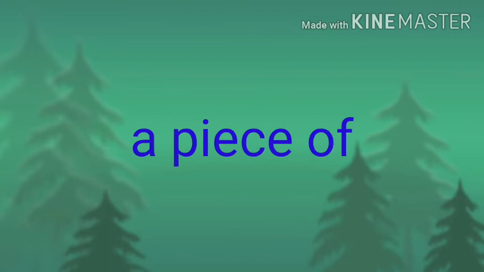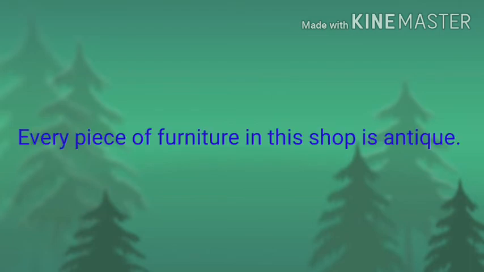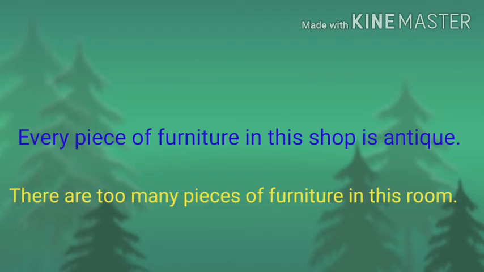However, we can use the quantifier a piece of and express the amount or number of some of the nouns. Example, every piece of furniture in this shop is antique. There are too many pieces of furniture in this room.